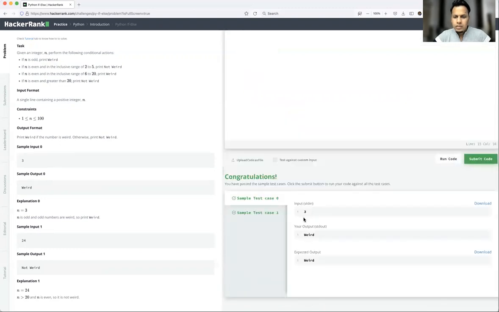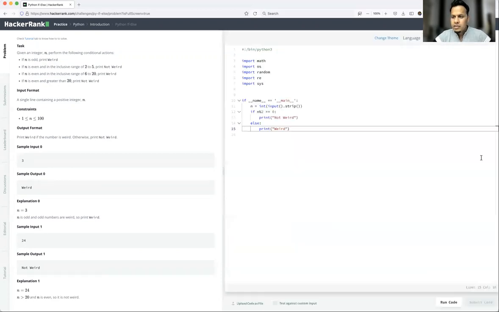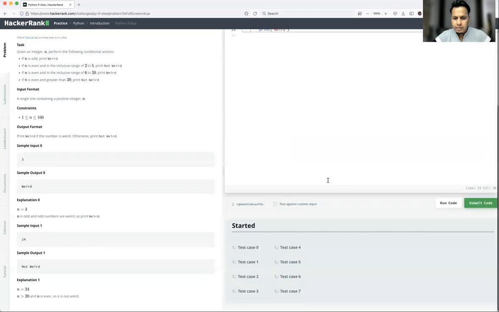Okay, so for the sample input, it has taken 3. My output is weird, and the expected output from HackerRank is also exactly the same. That's why it is telling us, congratulations, your test has been passed. But the moment you submit, it will run a lot of internal test cases, which may be 15 or 20 test cases. So if I submit the code, let's see what happens.